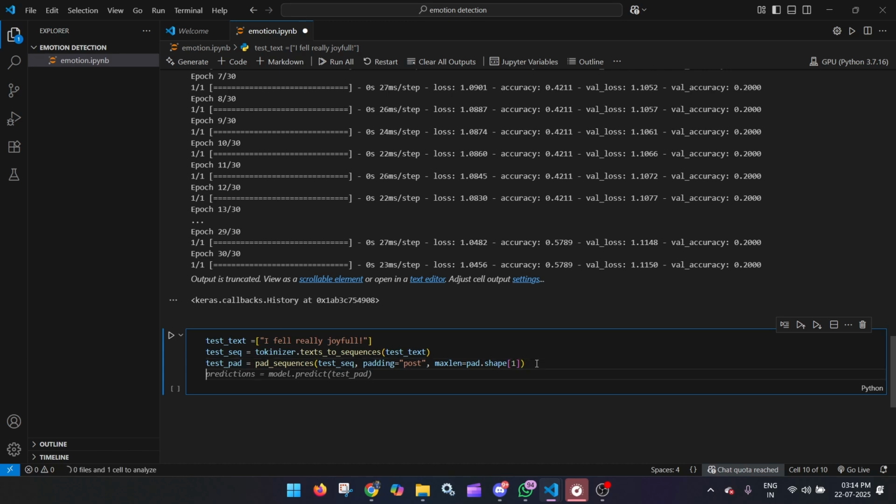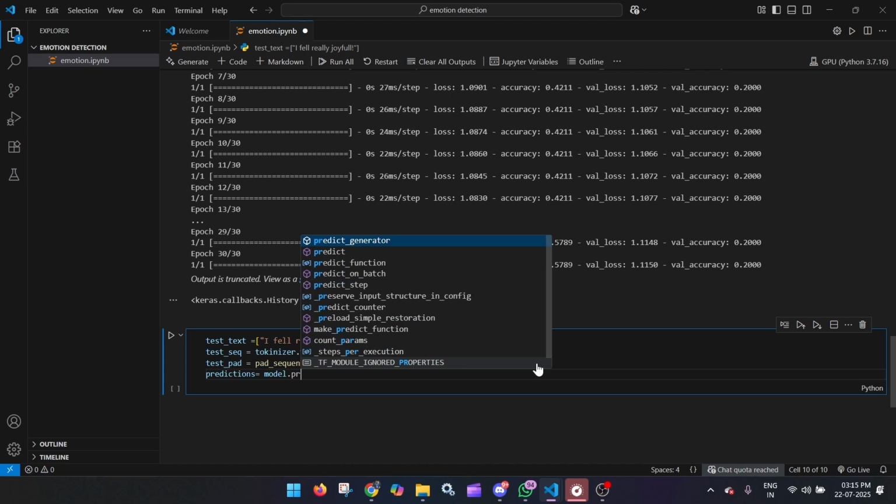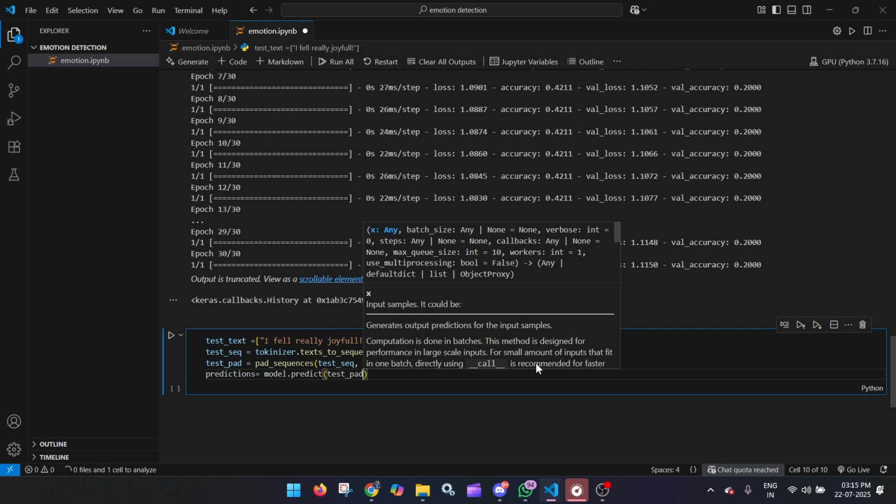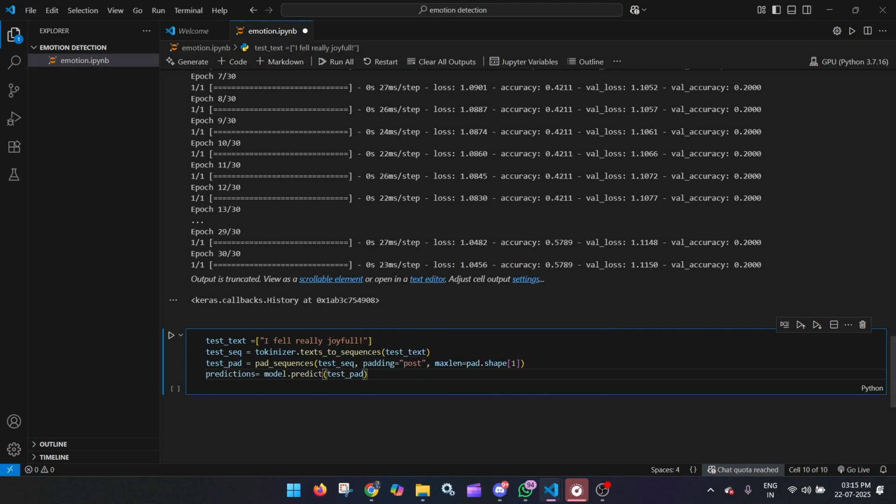Now I have to get the prediction probabilities from the model. So I will write predictions equals, and now we call model.predict, and then I will pass this test pad. What's actually happening over here is that it's getting the prediction probabilities from the model, from our neural network.